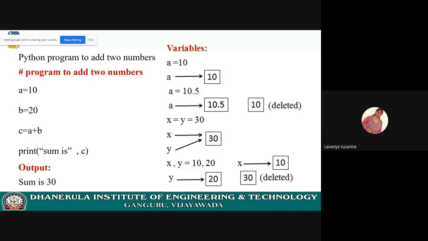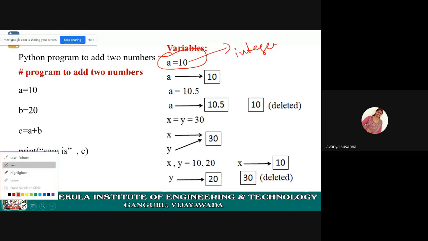See here, once we have defined the value a equal to 10. No need to declare variables in Python, right? Here, 10 is an integer. You have assigned 10 to variable a, and automatically the type of variable a is int. Now see, in Python everything is an object. Here this value is considered as an object.